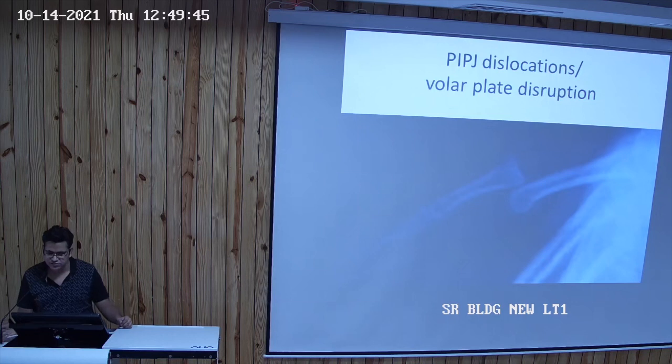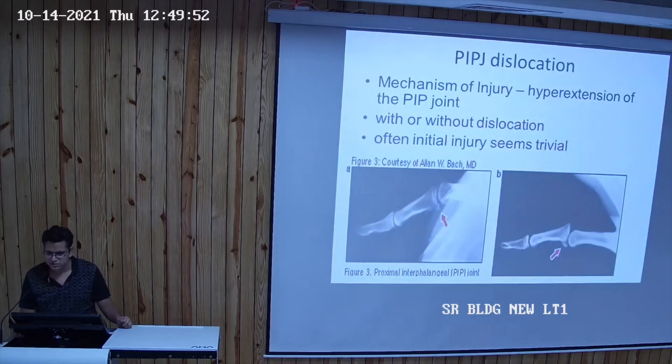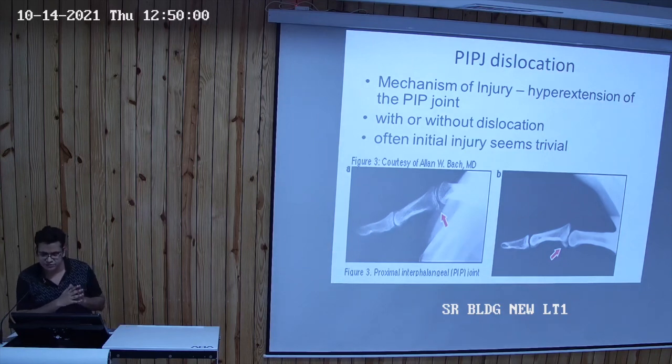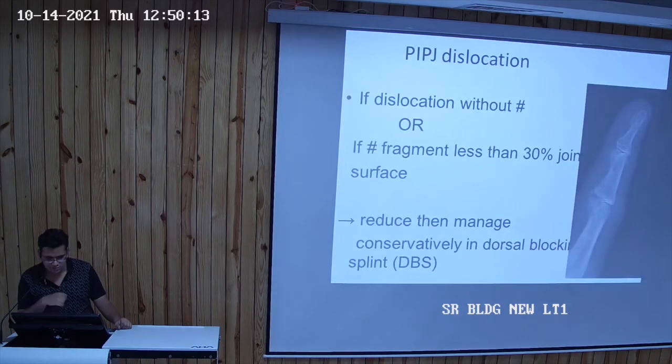This is an X-ray showing the proximal interphalangeal joint dislocation and the disruption of the volar plate. In the dislocation of the proximal interphalangeal joint, the mechanism is hyperextension at the PIP joint. The fracture may happen with or without dislocation, and often the initial injury seems trivial. We can see there is a small avulsion fracture in the picture on the right.